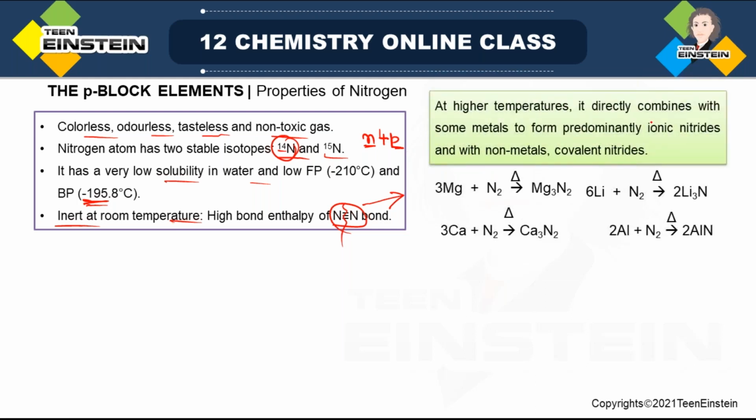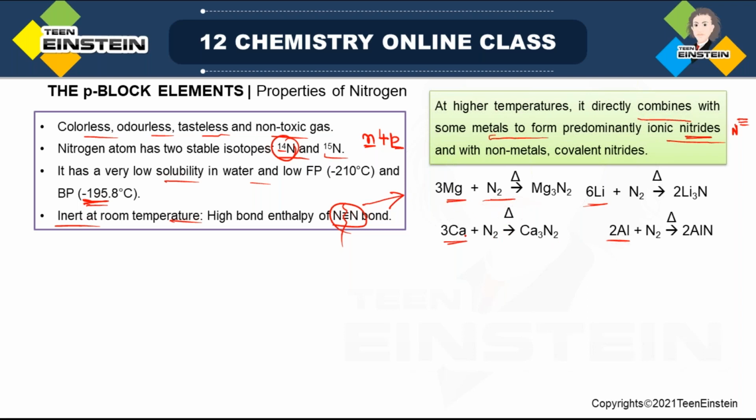So when it is at high temperature, it can combine directly with some metals and it forms ionic nitride. Remember, nitride ion we have just seen in the previous slide. Azide is N3, that is 3 nitrogen atoms carrying single negative charge. But when we are talking about nitride, it means it is carrying 3 negative charge. So magnesium directly reacts with nitrogen. We also have some other s block metals, lithium, calcium, and also one p block metal, which is aluminium. All are reacting with nitrogen.